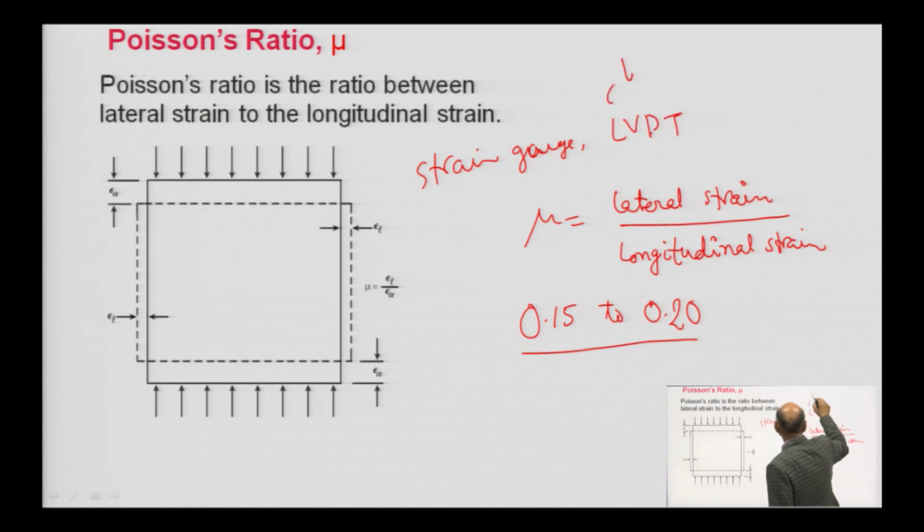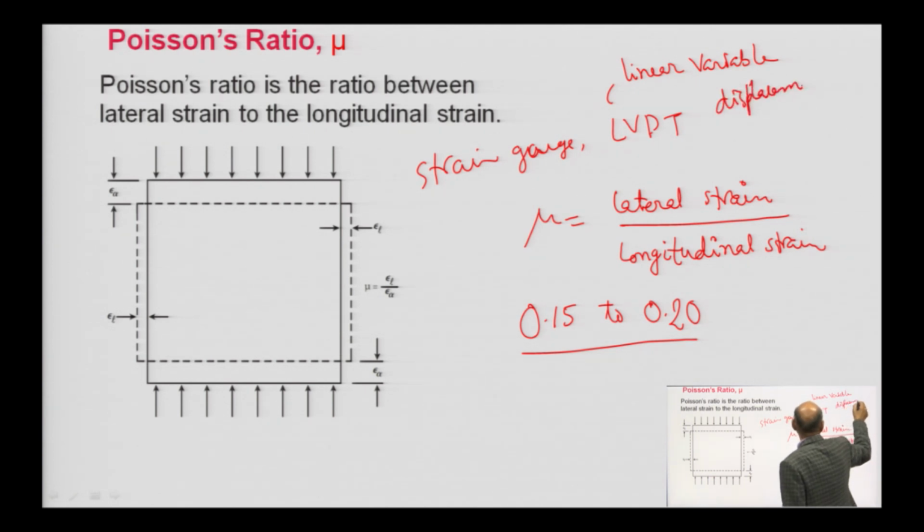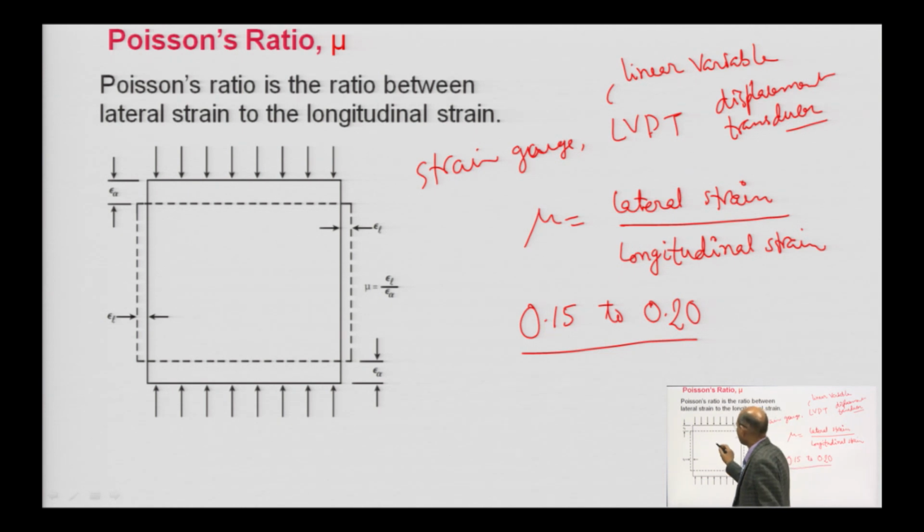That is nothing but linear variable displacement transducer. Then only we will be able to observe the lateral strain as well as the vertical strain. We have to put it at the central zone, on the longitudinal side as well as the lateral side, both sides, and finally we can get the result.